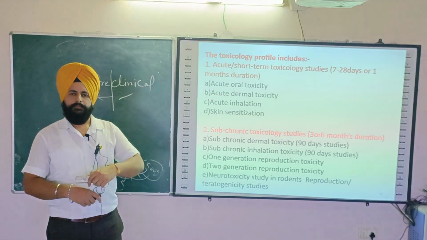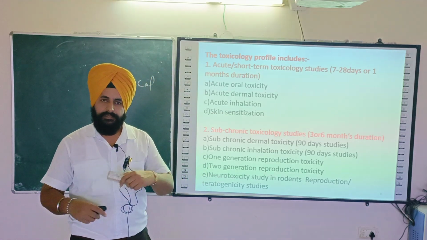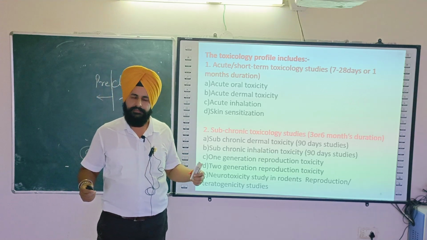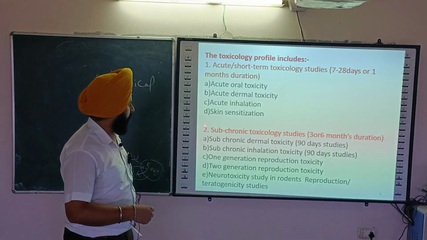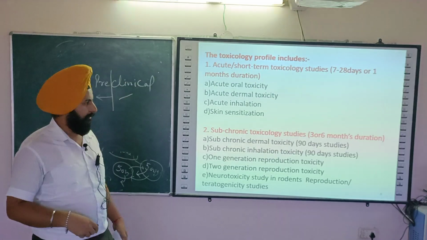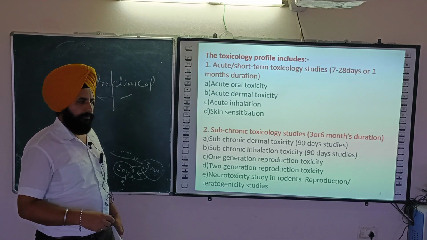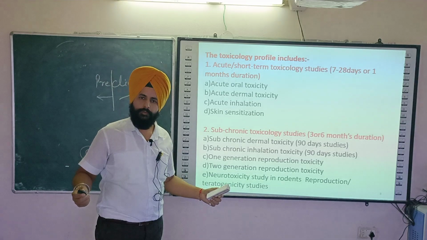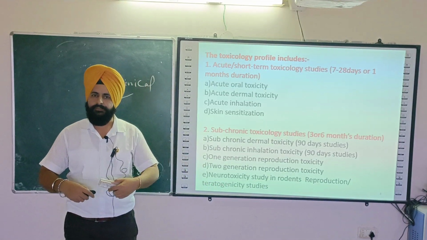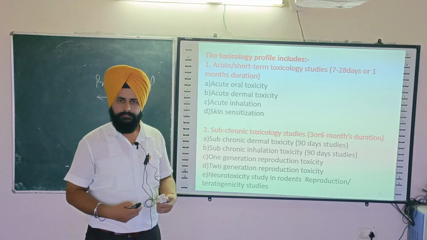Many times the researcher asks what the different types of toxicokinetic studies are which we should perform for a drug. So in this lecture I will discuss a few studies that we will do for the toxicological profiling. One is called acute, another is called subchronic, and the third is called chronic. That means there are 3 phases.